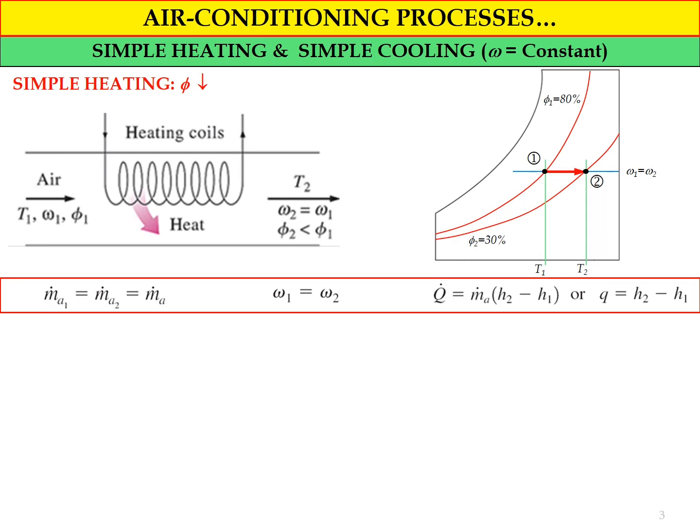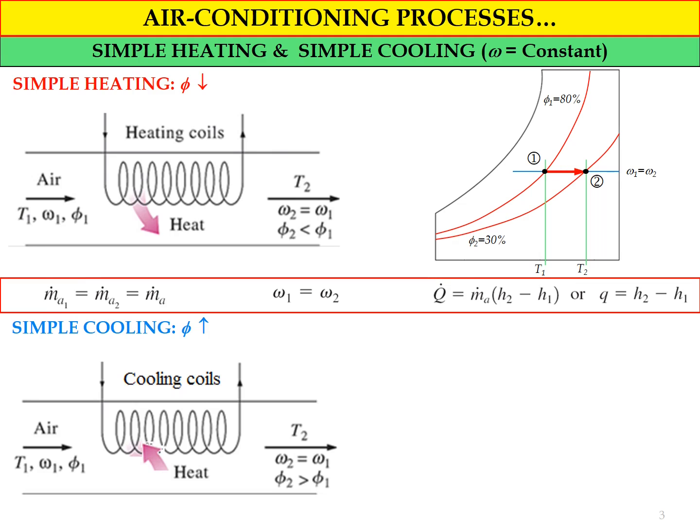Okay, so this is how we want to show the process on the simplified psychrometric chart for the simple heating process. Okay, the second one is the simple cooling process, where the value of relative humidity will increase at the outlet of the process. In terms of the schematic diagram, it is similar to the heating process, but now instead of a heating coil, we use a cooling coil.